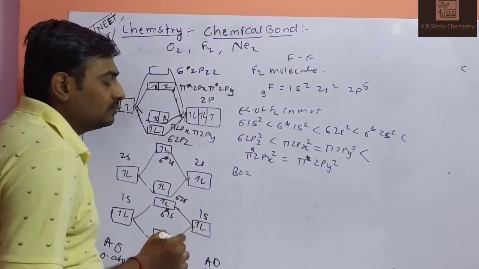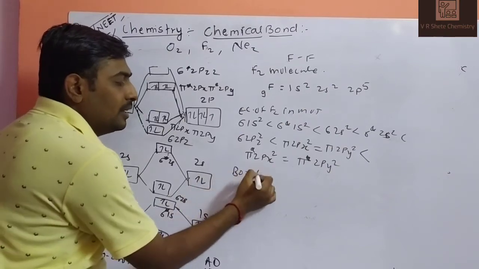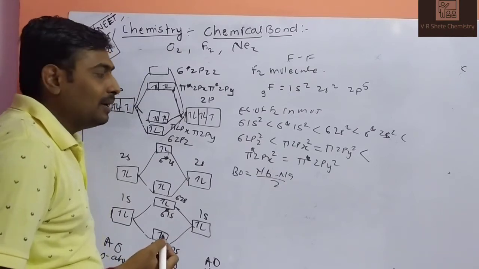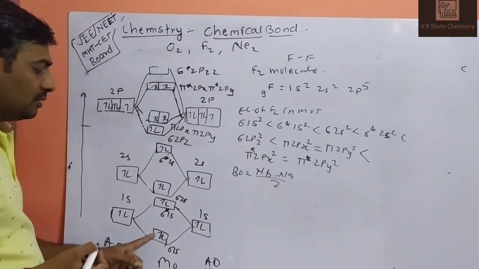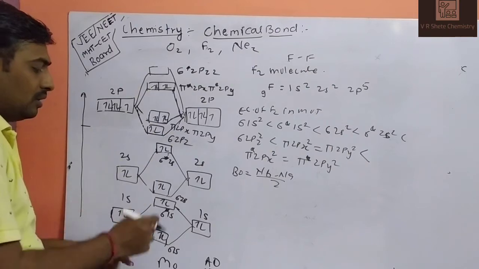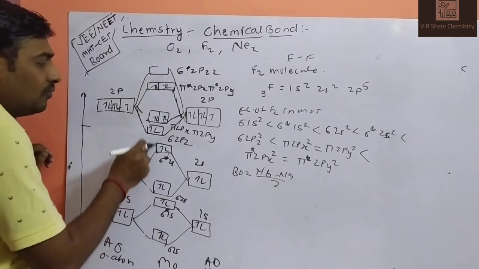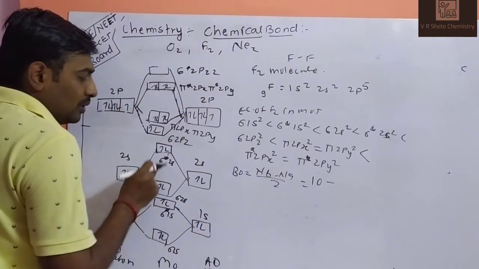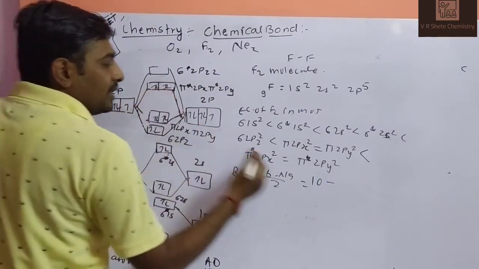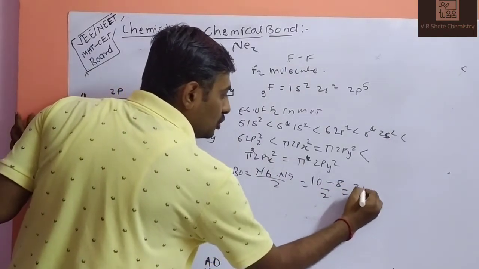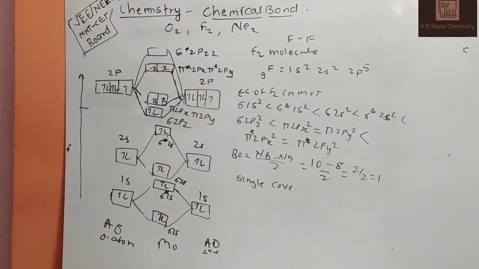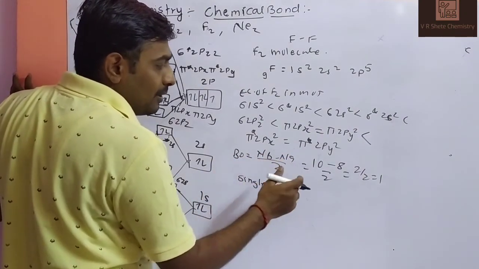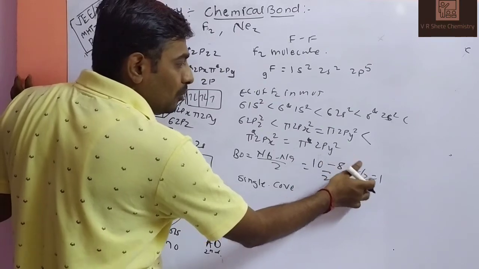So the bond order is Nb minus Na, divided by 2. Nb is the bonding electrons: 2 plus 2 is 4, 5, 6, 7, 8, 9, 10. 10 minus the anti-bonding electrons, 2 plus 2 is 4, 5, 6, 7, 8. 10 minus 8 divided by 2, that is 2 divided by 2 equals 1. So the bond order is 1.